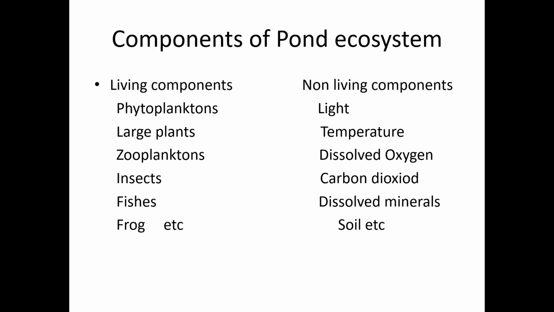Next comes the zooplankton. Zooplanktons means very small animals, small insect-like organisms which can be seen floating in the water or inside the water. Then there are insects, fishes, frogs, sometimes snakes. All these can be present inside the pond.